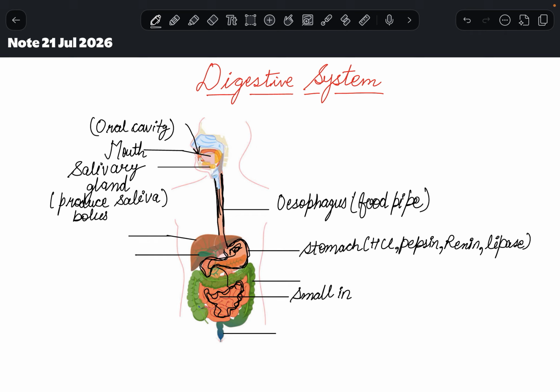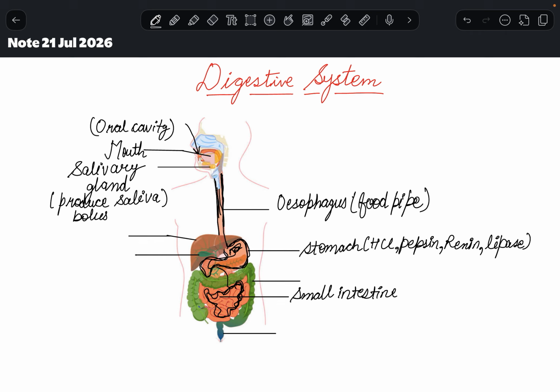Small intestine. Now children, we call it a small intestine, right? Although it is very long. Why? Because it has very low diameter. That's why we call it small intestine.